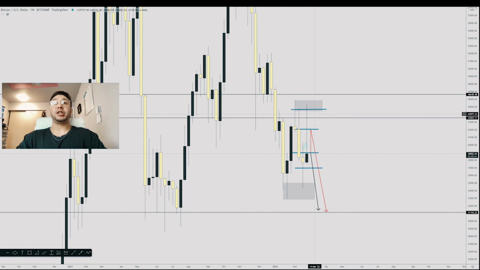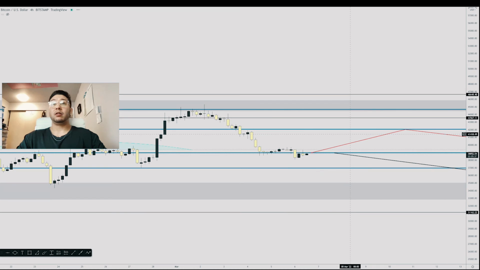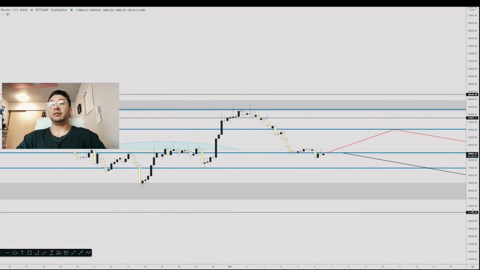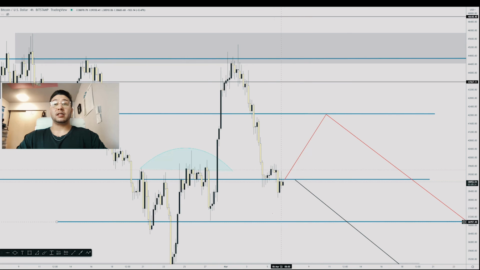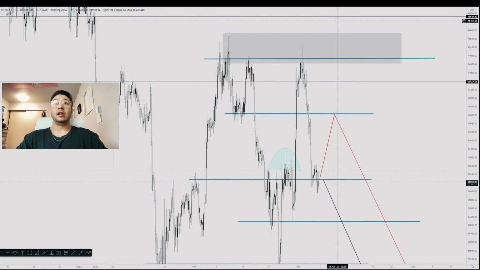If it was bullish, it wouldn't have this wick. It would be a full body candle, but it's not, which suggests to me that we're bearish still. We're rejecting off that level, and we should keep going down if these levels break. If these hold, then there could be an impulse move back up to the upside.